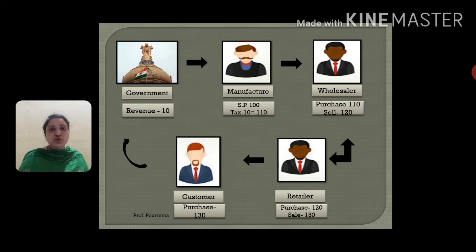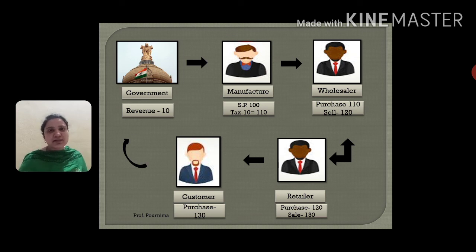Am I right? The original cost was 100. The manufacturer sold those goods to the wholesaler at 110, the wholesaler sold the same goods to the retailer at 120, and now the retailer is selling the same goods to the customer at 130. Everyone is recovering the tax amount from the next party. Now finally you can say only the customer is paying that tax amount to the government.